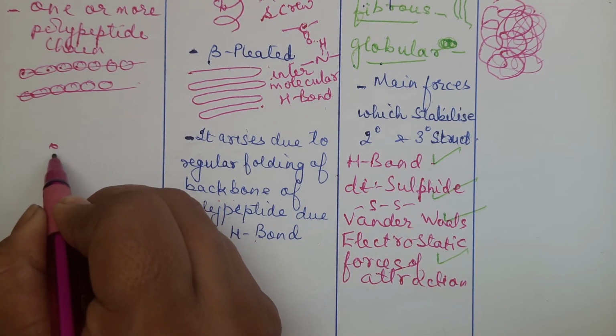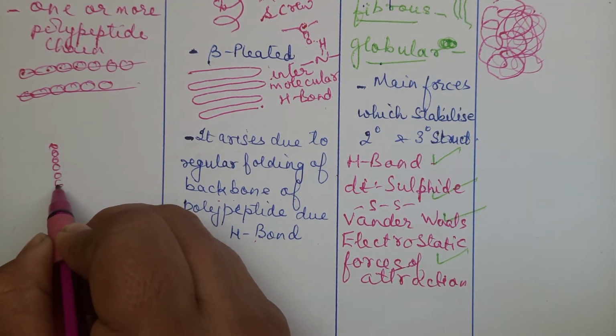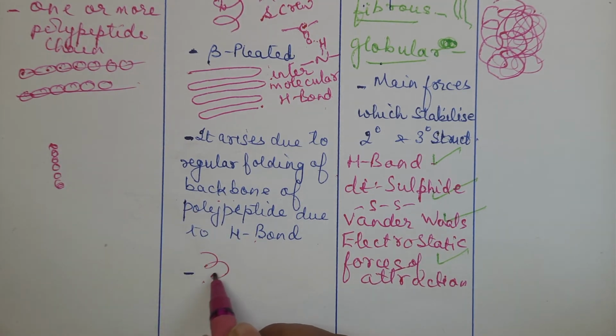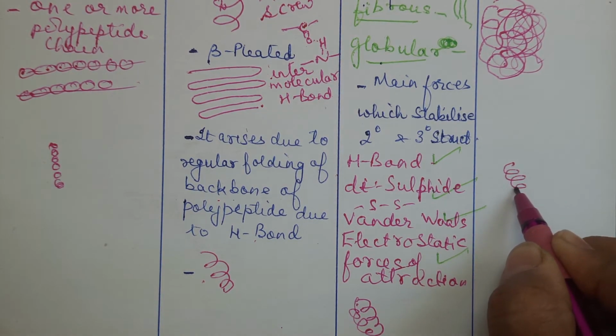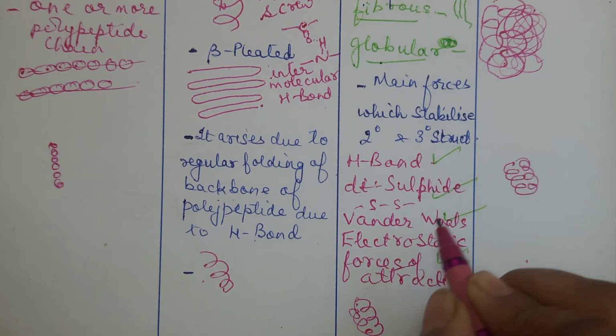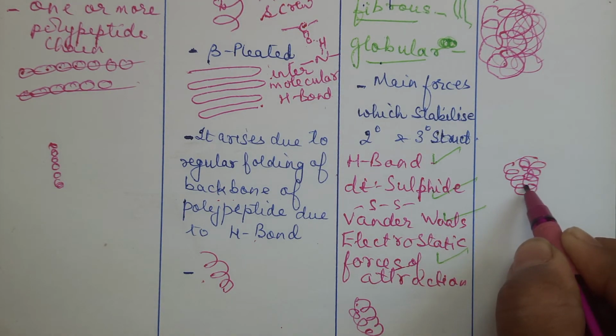Here it was the sequence. Here it is folding. Here it is folding and further folding of it. In the last one, it is secondary, tertiary, one structure, secondary, tertiary, another.